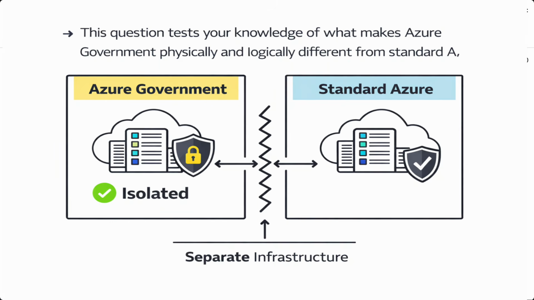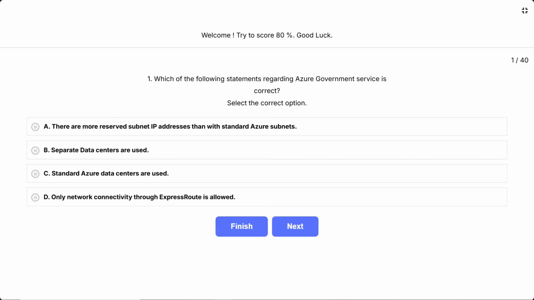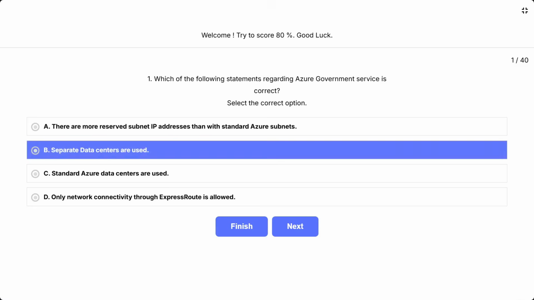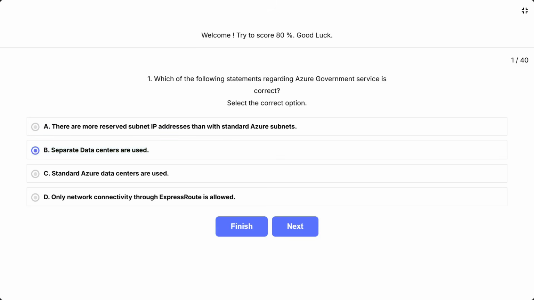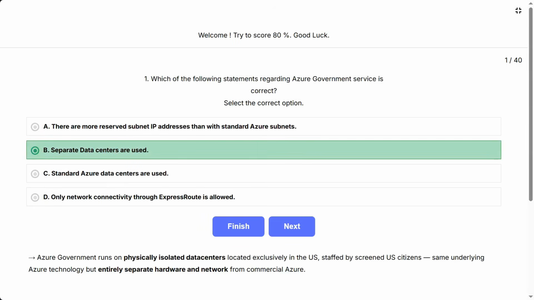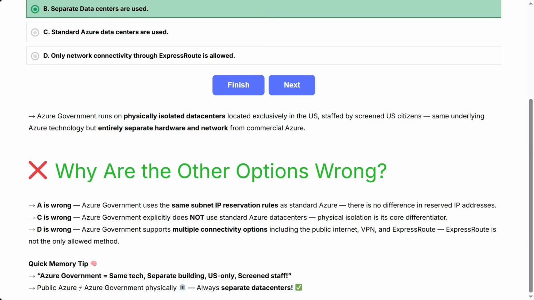This question tests your knowledge of what makes Azure Government physically and logically different from standard Azure. The key concept: Azure Government is not just a policy overlay, it uses completely separate, isolated infrastructure. The correct answer is B. Separate data centers are used. Azure Government runs on physically isolated data centers located exclusively in the US, staffed by screened US citizens. Same underlying Azure technology, but entirely separate hardware and network from commercial Azure.